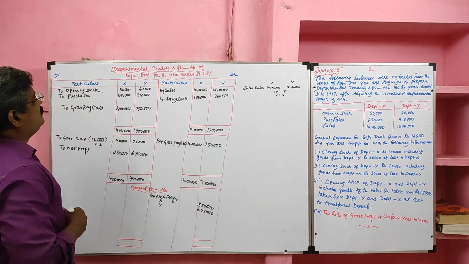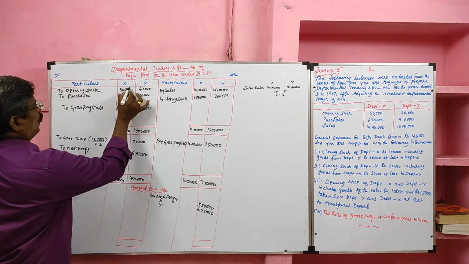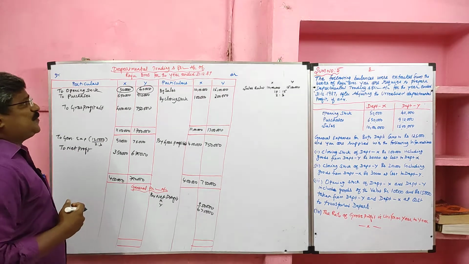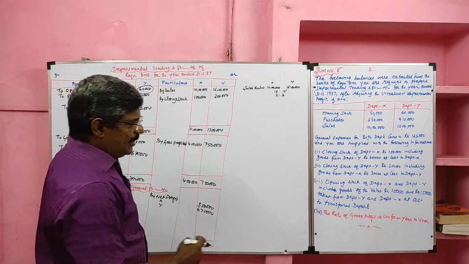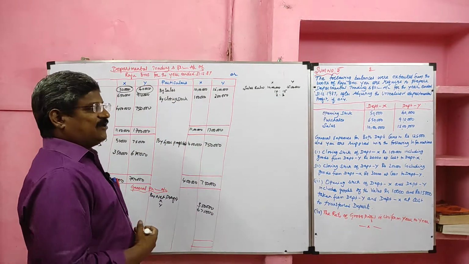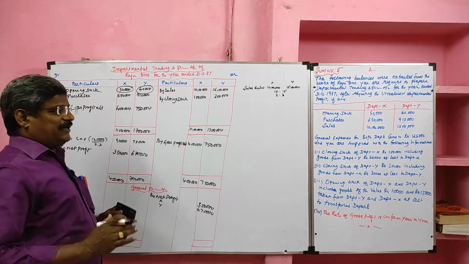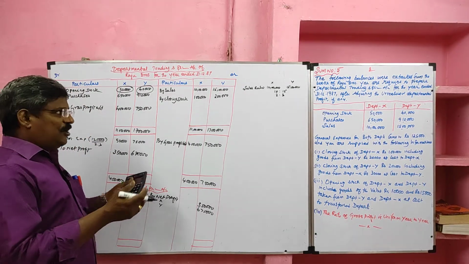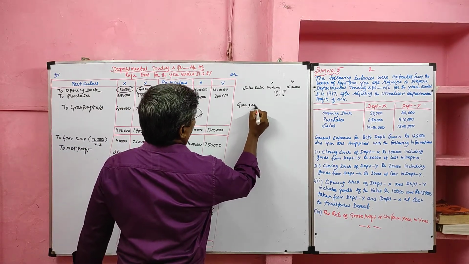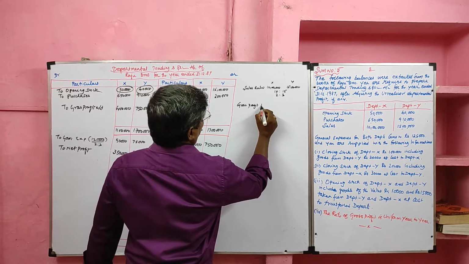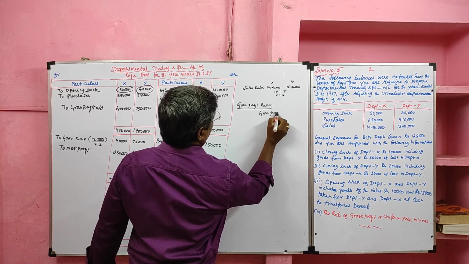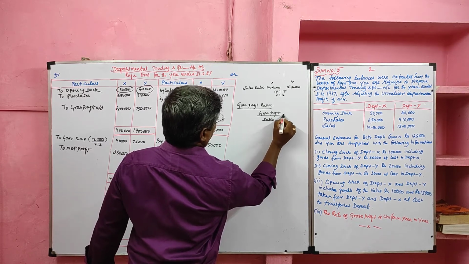Now we are going to take stock reserve on the opening stock of department X and department Y. For that we need the gross profit ratio of the previous year. In this problem the rate of gross profit is uniform from year to year, so we need not take last year's; we can take the current year gross profit ratio. First we have to find the gross profit ratio of both departments, because goods are transferred from one department to another. The gross profit ratio formula is gross profit divided by sales into 100.